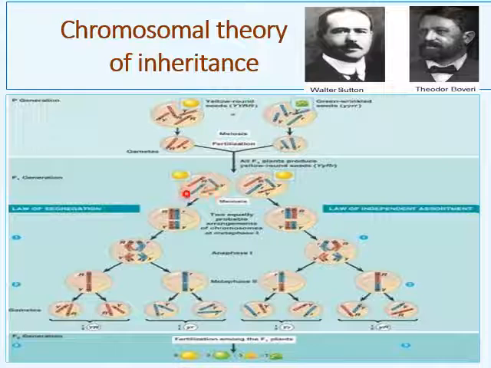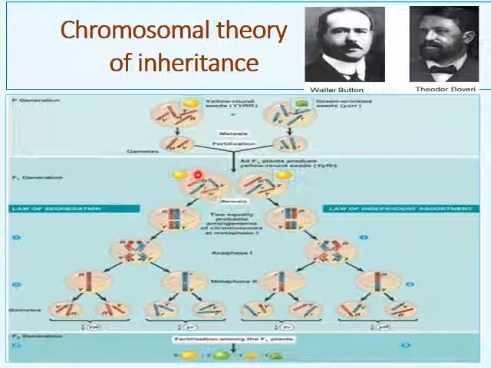When this F1 individual produces gametes, the chromosomes present in the gametogenic mother cell get separated. So chromosomes remain together till gamete formation, but at the time of gamete formation, chromosomes get separated.